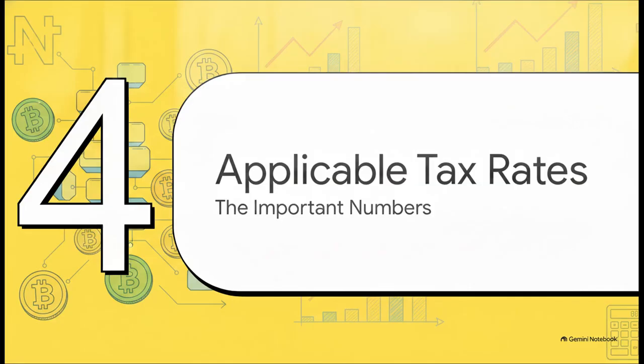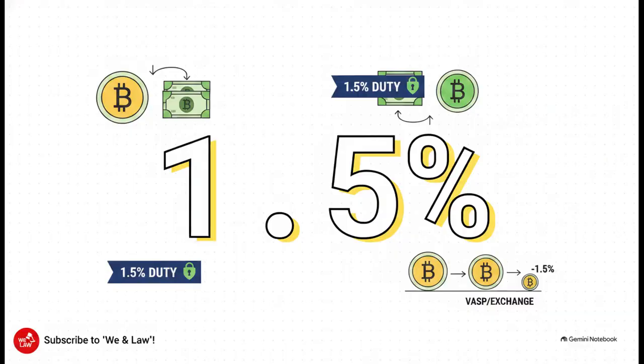All right, Section 4, understanding applicable tax rates. The very first magic number you need to commit to memory is 1.5%. This is the stamp duty rate.